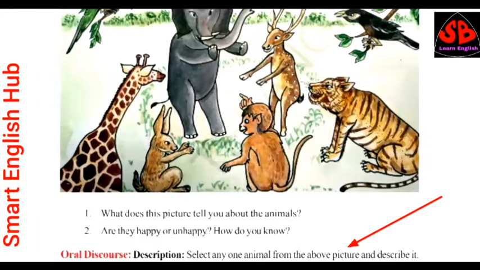Here we can see oral discourse. Select any one animal from the above picture and describe it. Friends, here we can see many animals and birds. We have to select any one animal and we have to write about it. For example, if we select elephant.